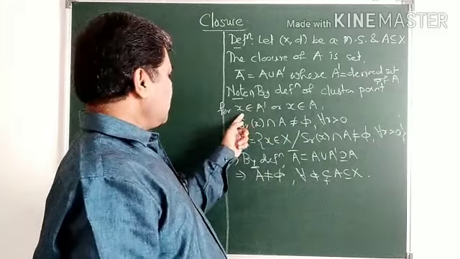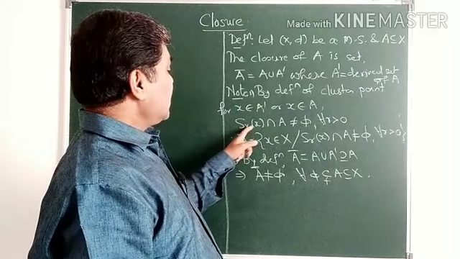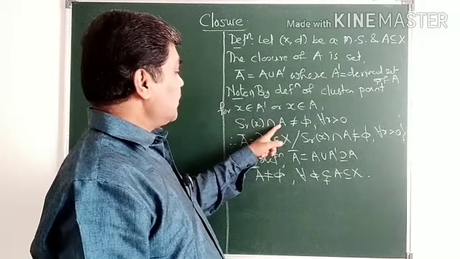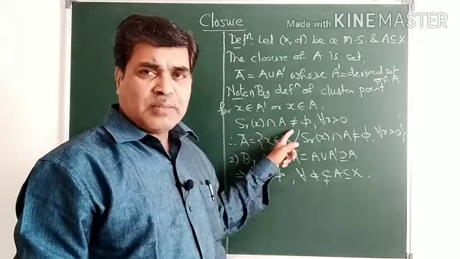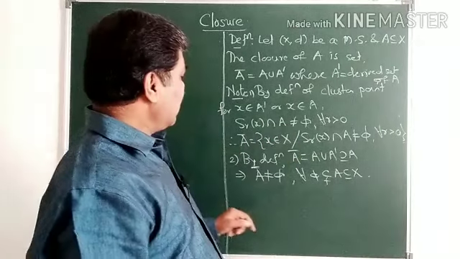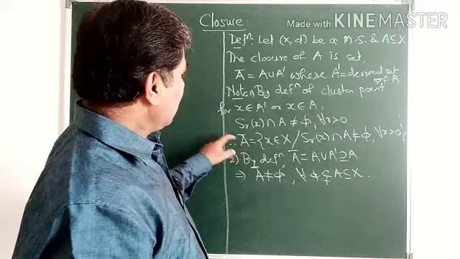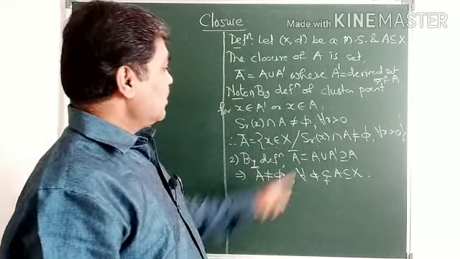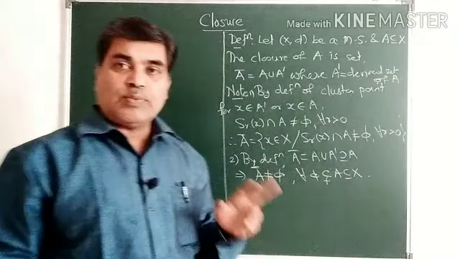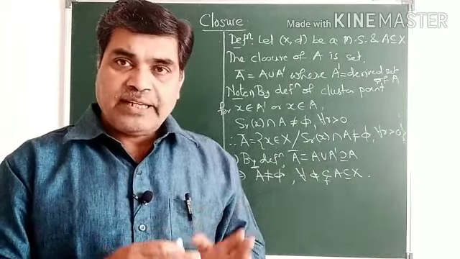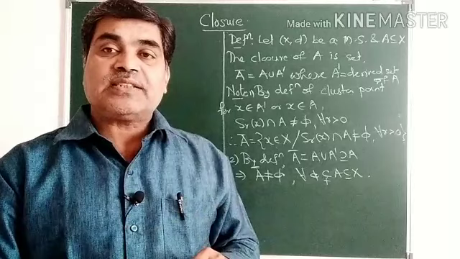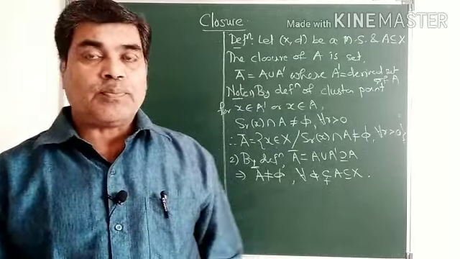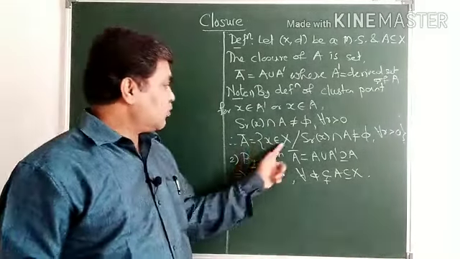If it is outside of A, then we know that S_r(x) contains at least one point of A different from x. That's why x lies in A closure if and only if S_r(x) intersection A is a non-empty set for any r greater than 0. So x belongs to A closure if every open sphere about x contains at least one point of A. So I have written A closure equal to this.